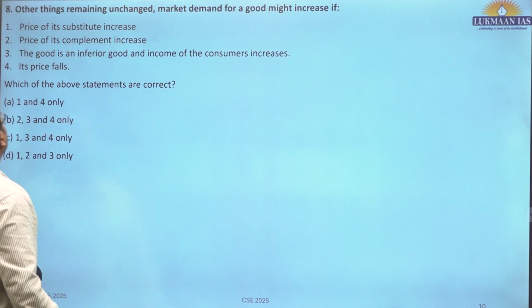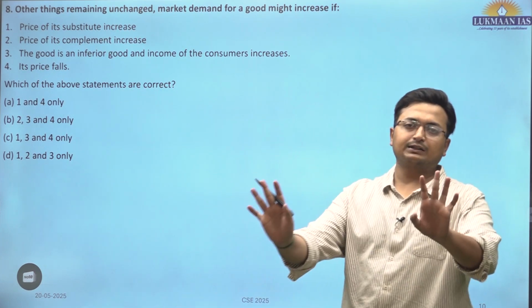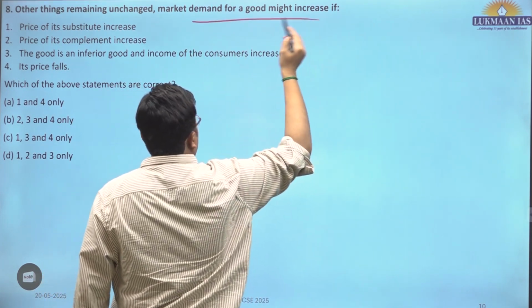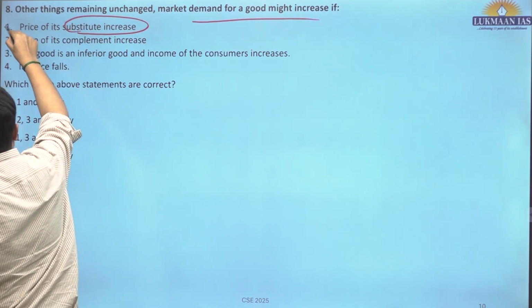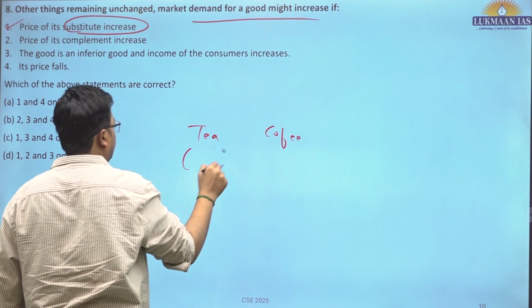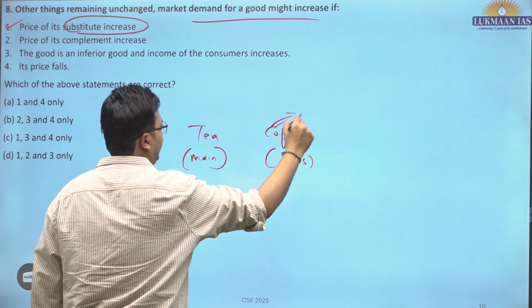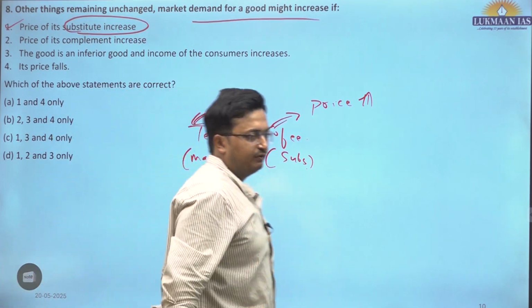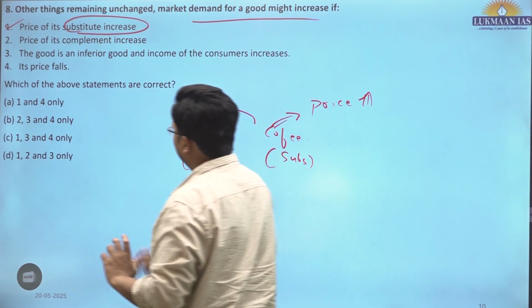Eighth. So, other things remaining unchanged. This is a condition. Other things remaining unchanged means other factors have been kept constant. Market demand for a good might increase if the price of its substitute increases. This is correct. Tea, coffee. Tea is the main good, coffee is the substitute good. Obviously, if the coffee price increases, people would start preferring tea, and the demand for tea, the main good under consideration, would increase. So this is correct.